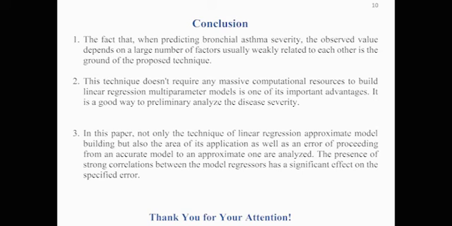The proposed technique is based on the fact that when predicting the severity of bronchial asthma, the observed value depends on a large number of weakly related factors. To construct approximate multi-parameter models at the stage of preliminary analysis of the severity of bronchial asthma disease, significant computing resources are not required. The scope of application of approximate models is presented, as well as an estimate of the error when replacing the exact model with an approximate linear regression model.